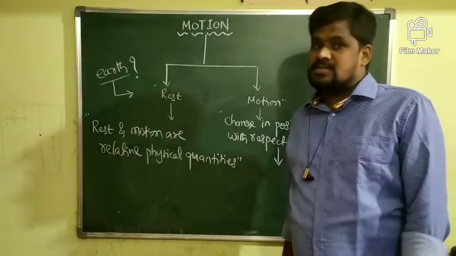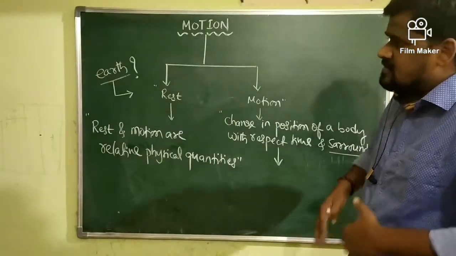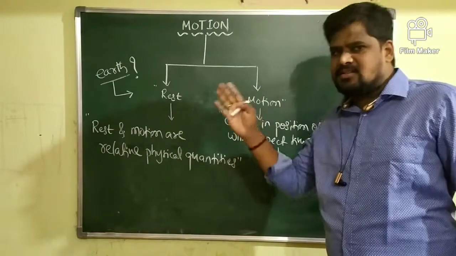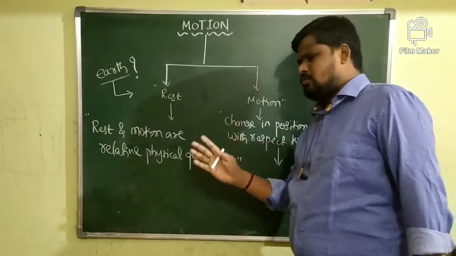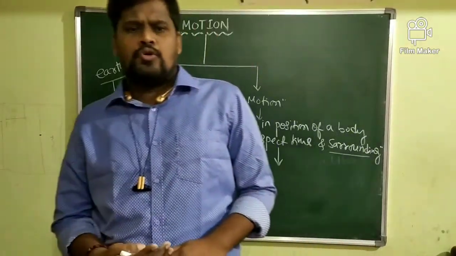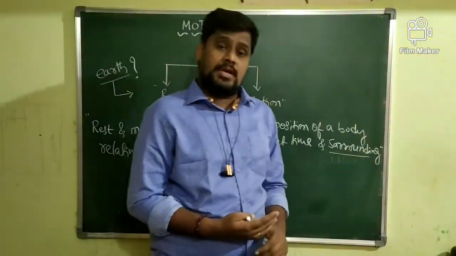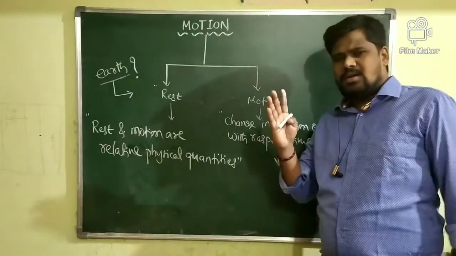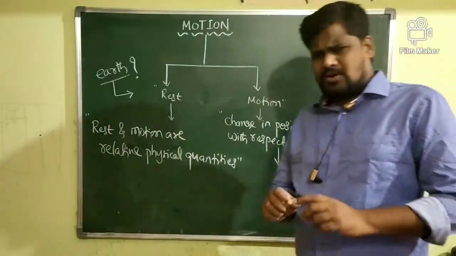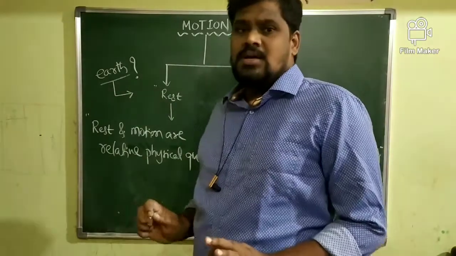Based on sunset and sunrise, we can say that the earth is in the state of motion. The motion of the earth around the sun we are going to discuss in the lesson called Gravitation.